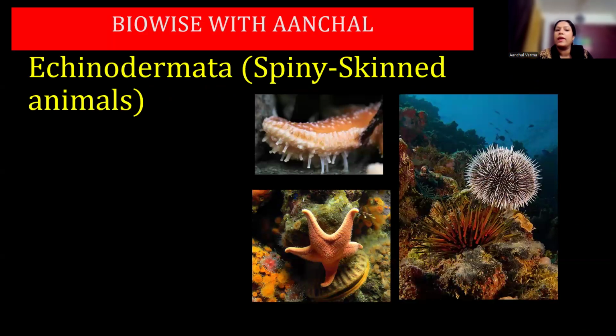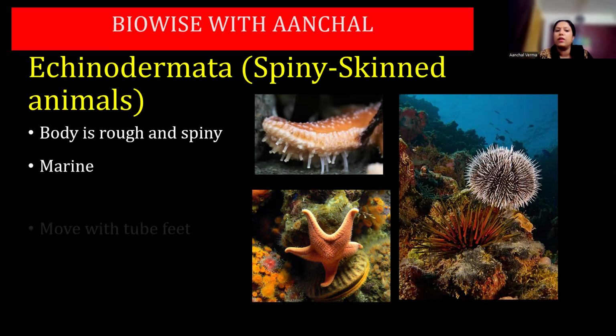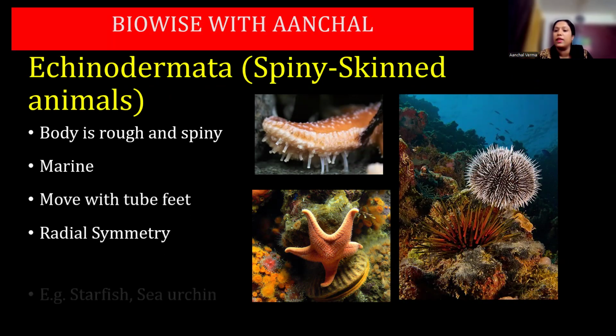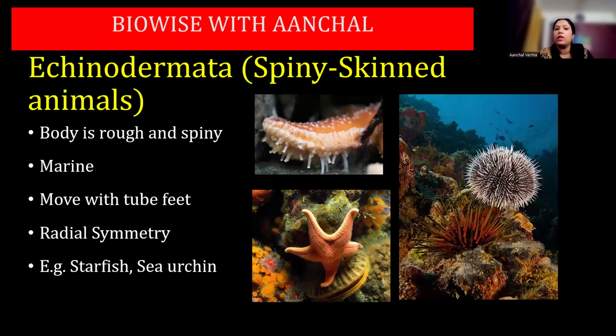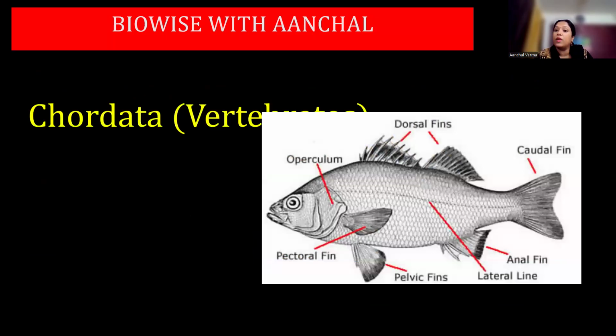Echinoderms, also called spiny skinned animals. Body is rough and spiny, marine, move with tube feet, radial symmetry. Starfish and sea urchin are examples. Okay, this is all with invertebrates. Now let us move to the vertebrates.